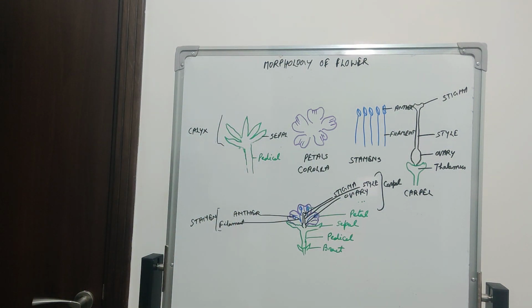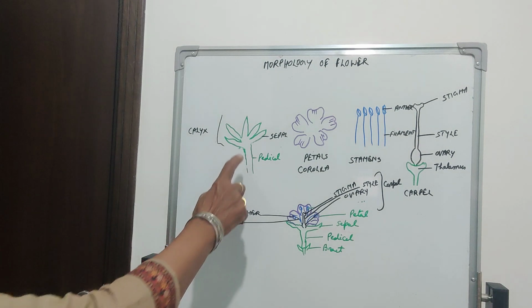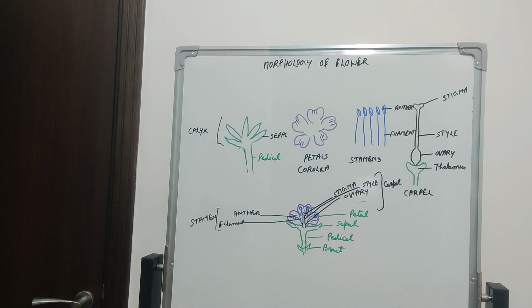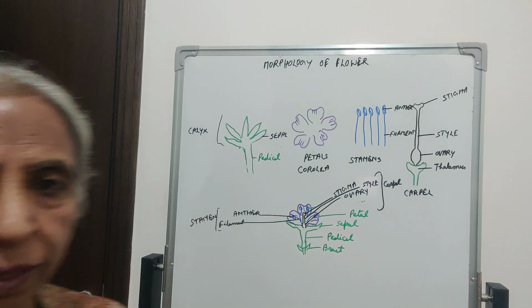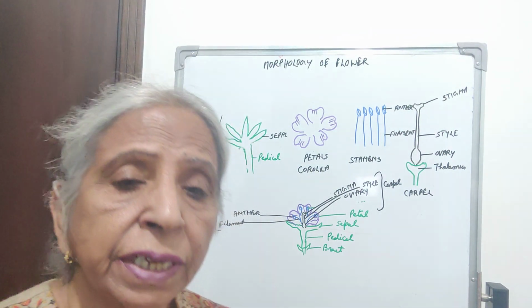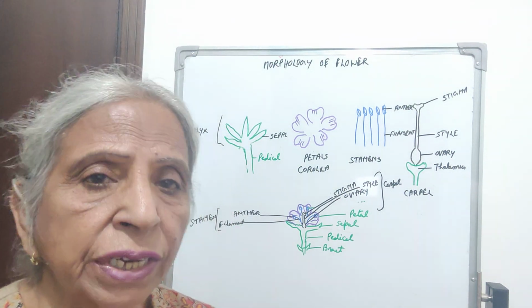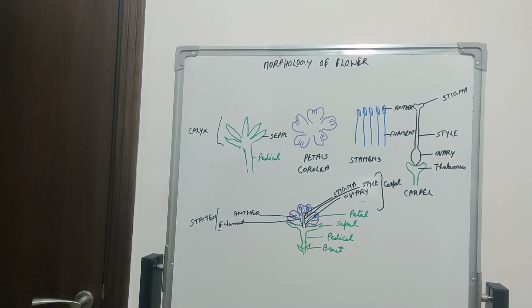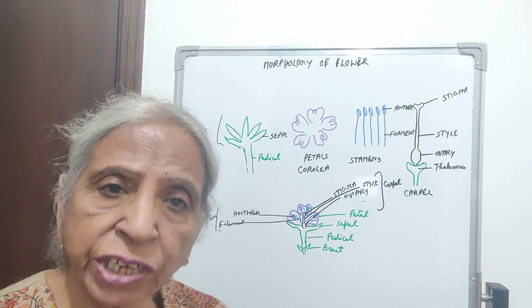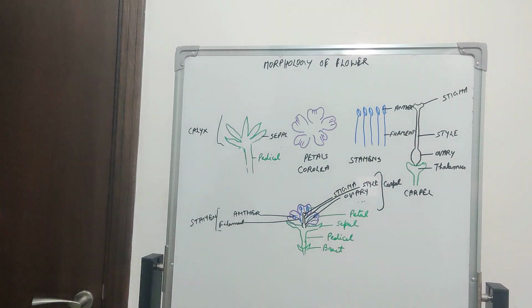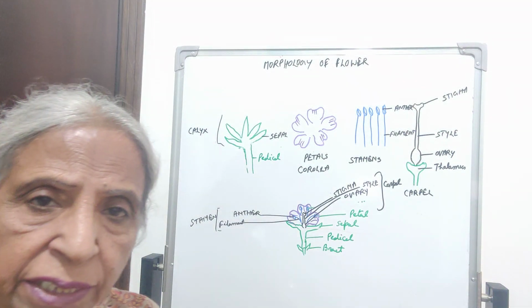Then there are four parts on the pedicel. The upper part of the pedicel is somewhat expanded to form the thalamus. This thalamus bears four whorls of the flower parts in successive order. The outermost whorl is of green colored leaf-like structures, sepals, which constitute the calyx.